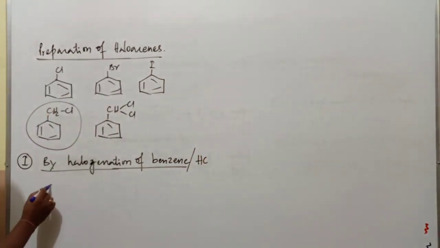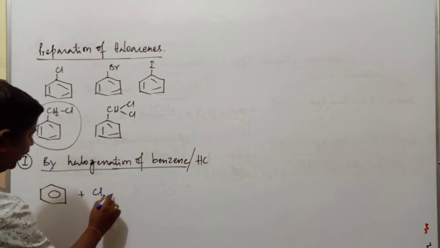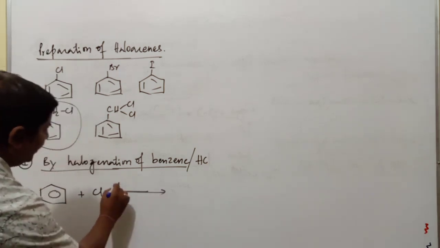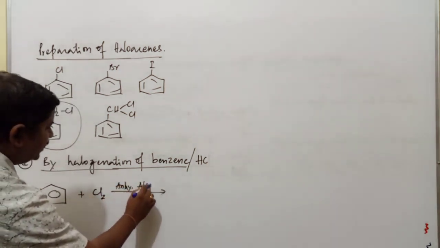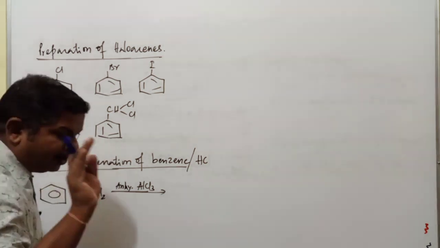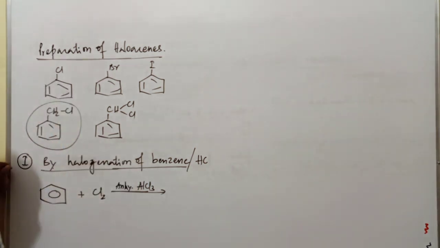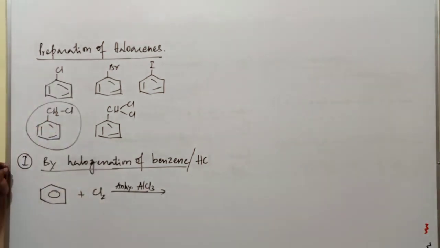Here in case of this one, in class 11th already you have read about this. This is the benzene molecule when it is treated with chlorine in presence of anhydrous AlCl3. In first PUC, in the topic hydrocarbons, last part aromatic hydrocarbons, you have read about important mechanisms: chlorination of benzene, nitration of benzene, sulfonation of benzene, Friedel-Crafts alkylation, as well as Friedel-Crafts acylation.